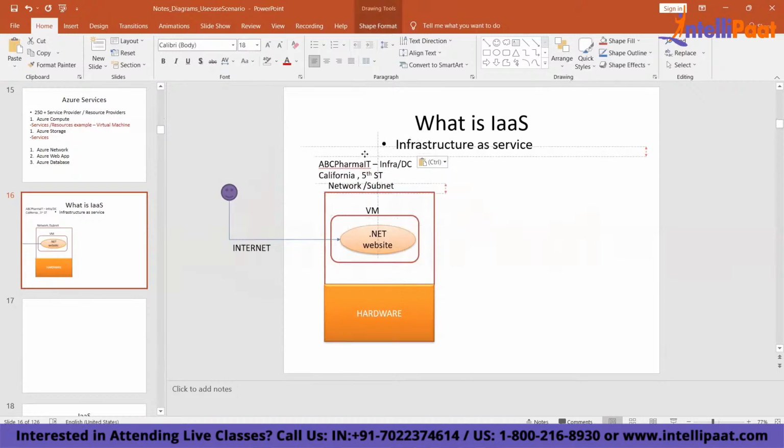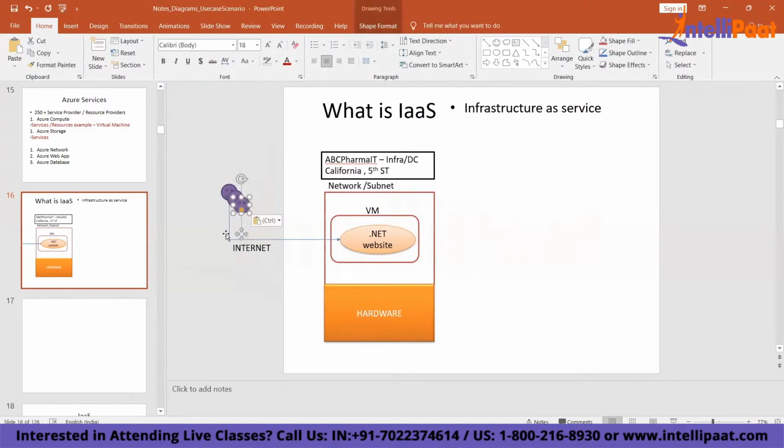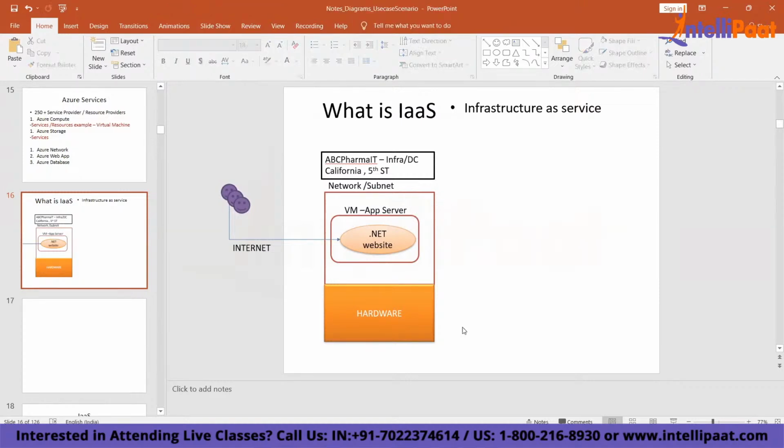It runs a website, and users are connecting to its site. This is a VM, or we call it a server. This is your app server. Let's say the website internally may connect to a DB. You might have another server, which is the DB server.